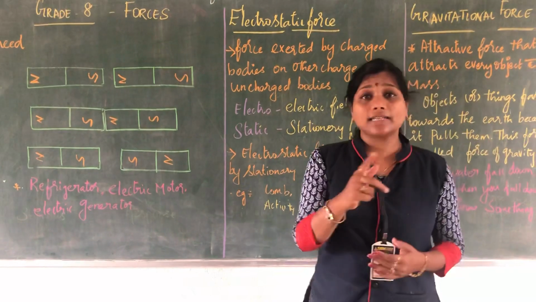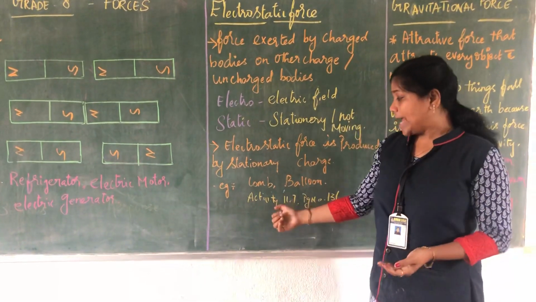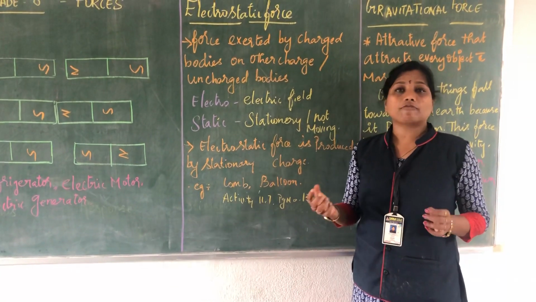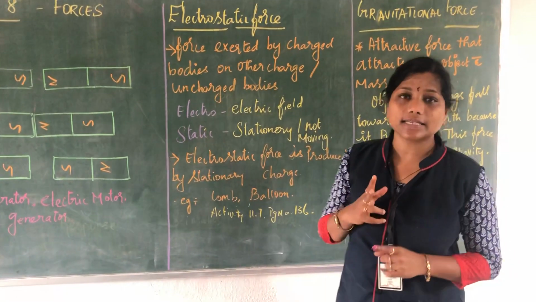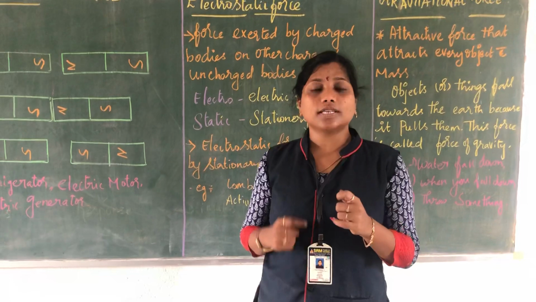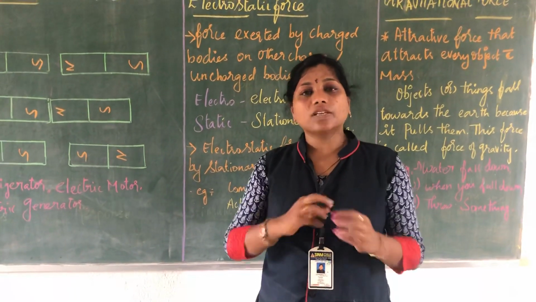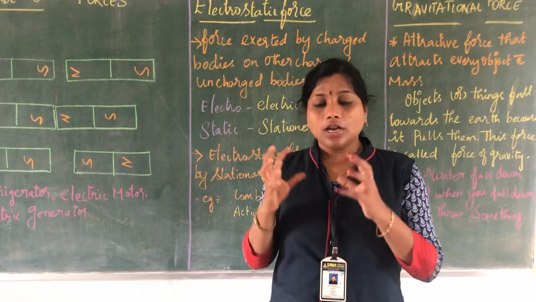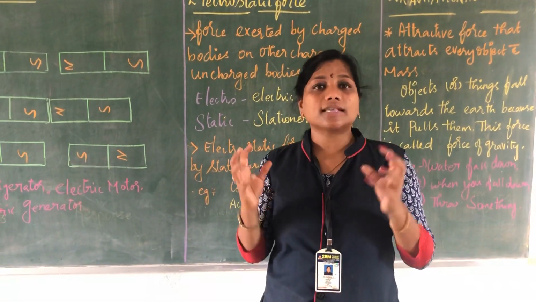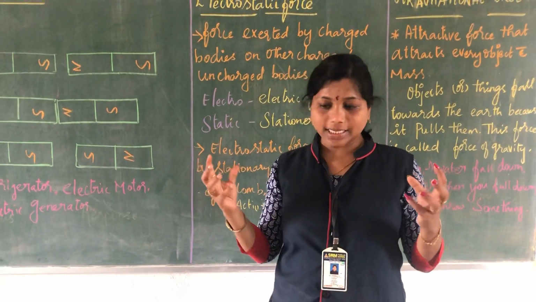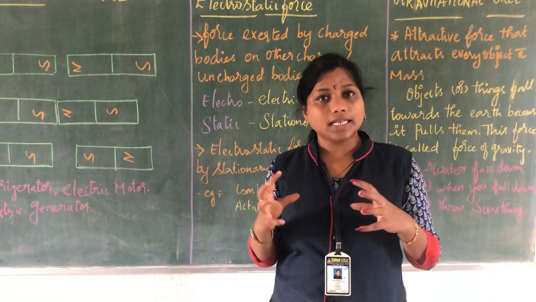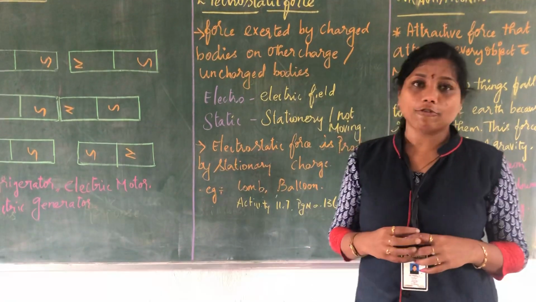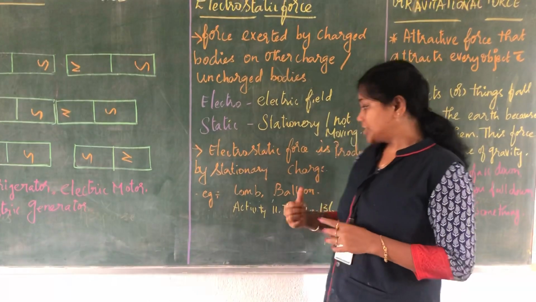You have an activity in your textbook, activity 11.7 on page 136, where you take two straws and cut them into two equal halves. Hang one on a table and rub it with paper. Rub the other straw also with the paper. Now you have made the straws charged particles. Now make them closer, and automatically they will get attracted. So you can see the electrostatic force. Kindly do this activity.